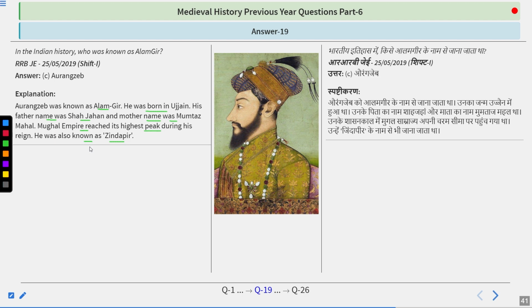If we talk about Aurangzeb, he was the third son of Shah Jahan, and he killed his brother Dara Shikoh, gained the throne, and captured his father in Agra fort. Later in his life, he faced a lot of revolt and rebellion from different dynasties and rulers, and that was the reason for the decline of the Mughal Empire after his death. So remember his name, Aurangzeb.